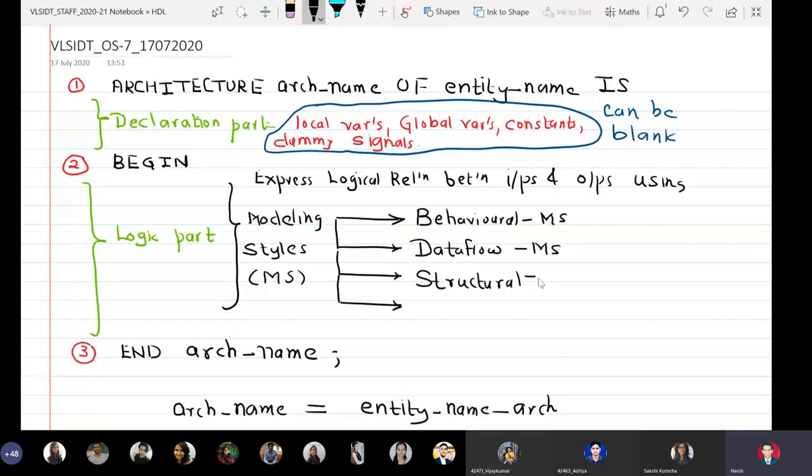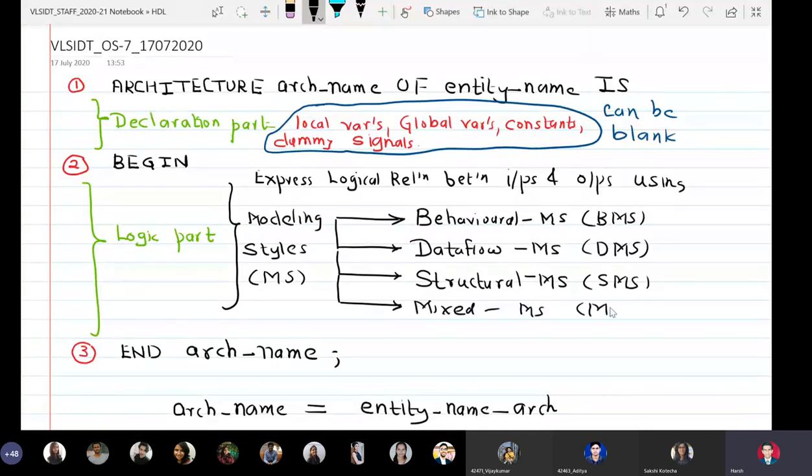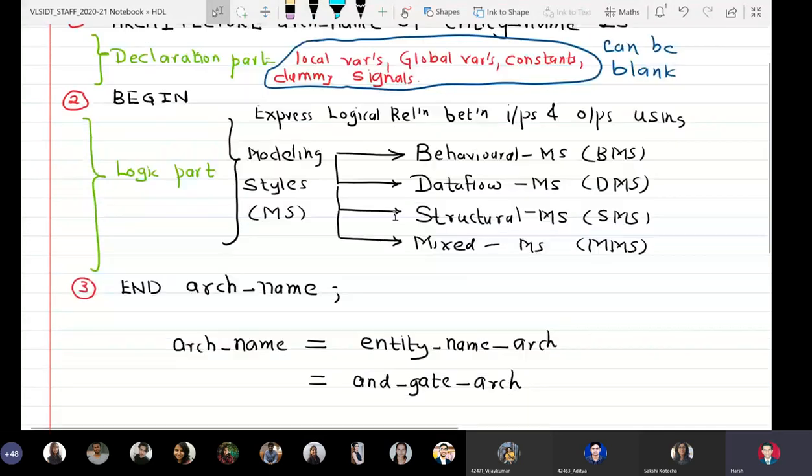So now we have BMS, DMS, SMS, and a combination of above three, that is mixed modeling style, that is MMS, right? So in a VHDL model, the logical relationships between inputs and outputs can be expressed using one of the following modeling styles: BMS, DMS, SMS, and MMS, right? So BDSM.